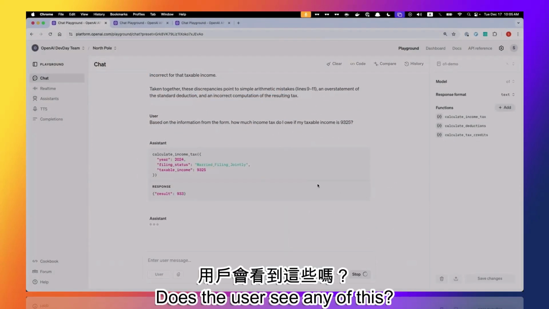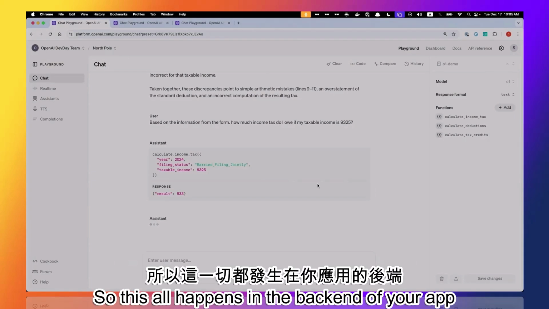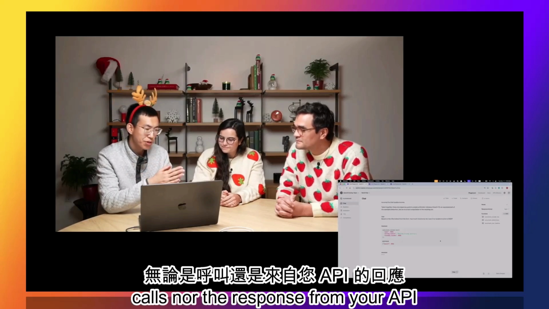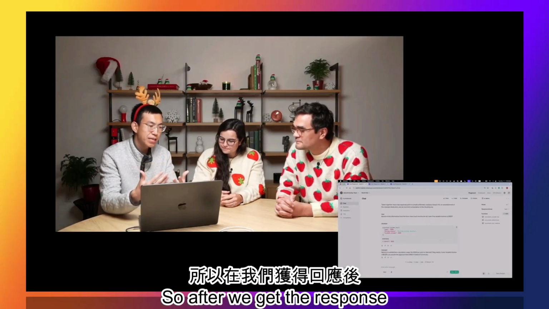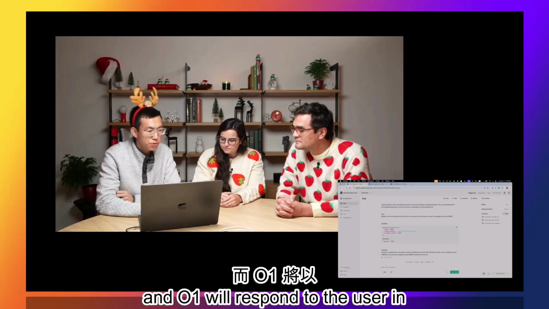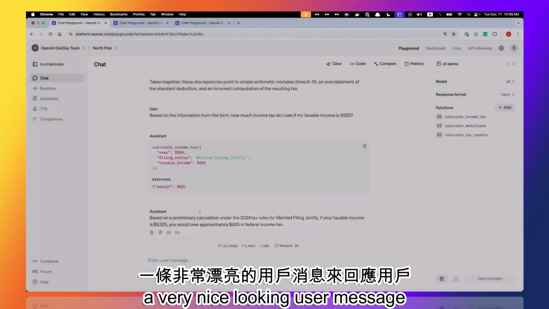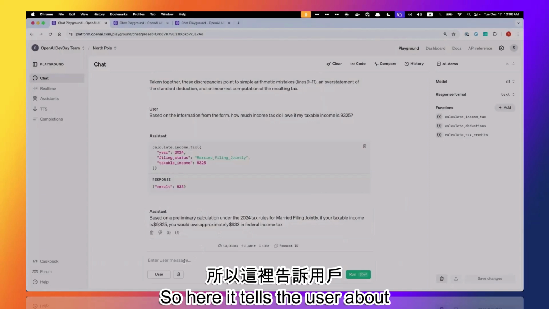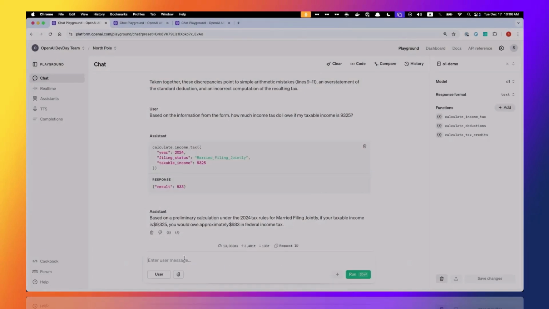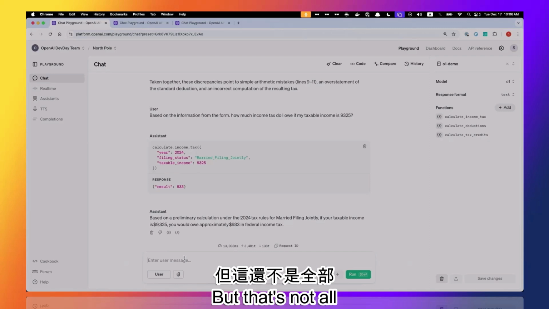Does the user see any of this? Not really. So this all happens in the backend of your app. The user will not see any of the function calls nor the response from your API. So after we get the response, we will send that back to the model, and O1 will respond to the user in a very nice-looking user message. So here it tells the user about their new updated income tax after the correction. Awesome. Way better. But that's not all.